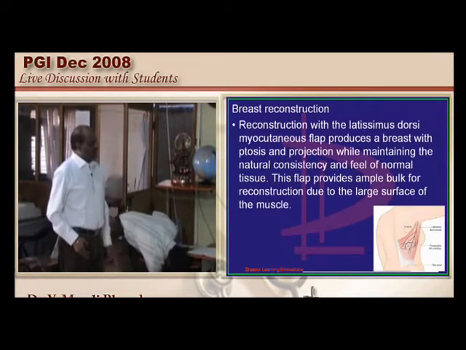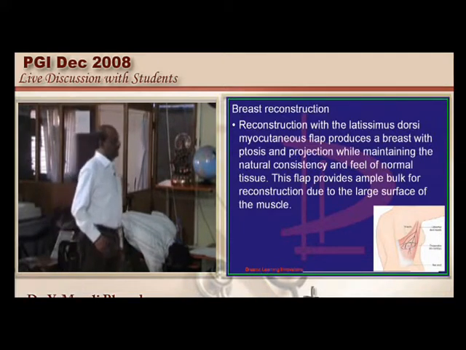And what is the importance of the long thoracic nerve, doctor? The long thoracic, otherwise called the nerve of Bell, is the one which supplies the serratus anterior, not the latissimus dorsi, as all of you know.